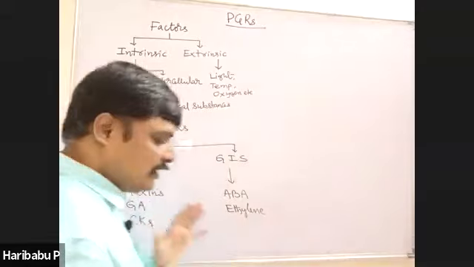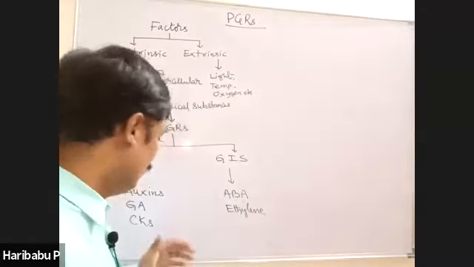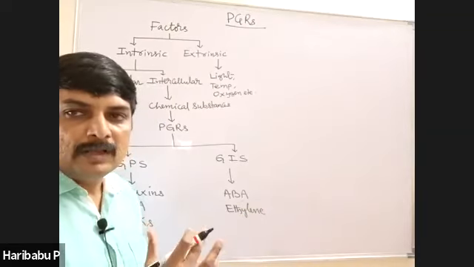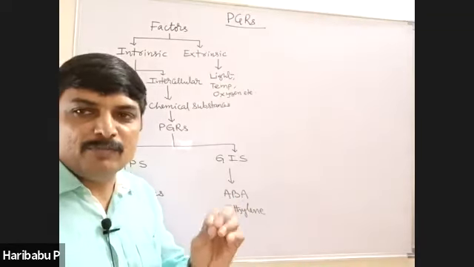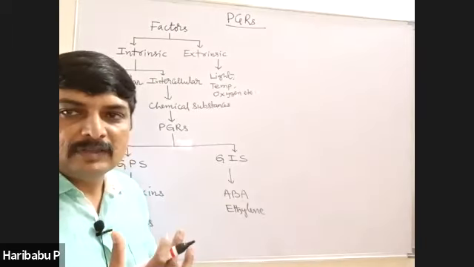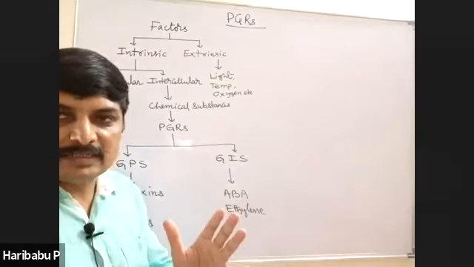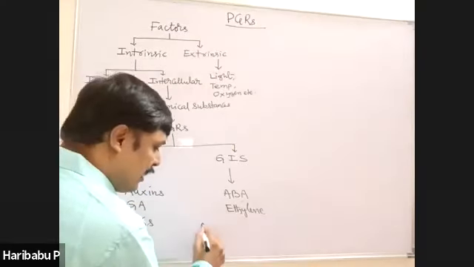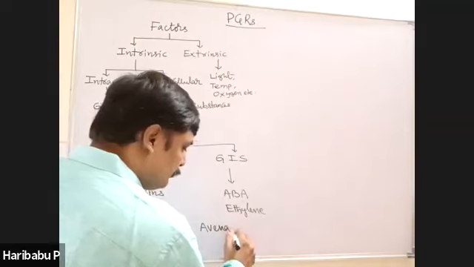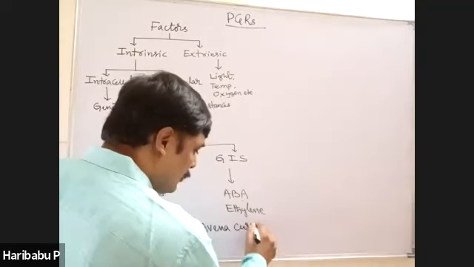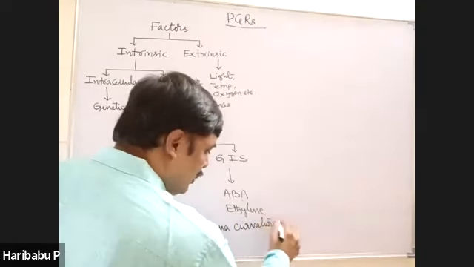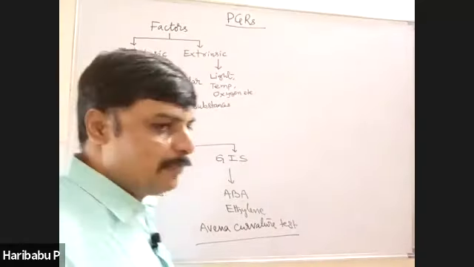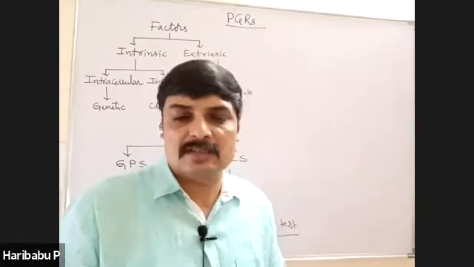Now, we will discuss discovery. The first discovered phytohormone is auxin. Auxin was first isolated from human urine. The bioassay test for auxins is the Avena curvature test. Very important. Many times asked in the NEET examination: which of the following is the bioassay test for auxins?